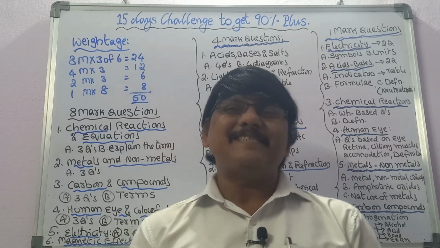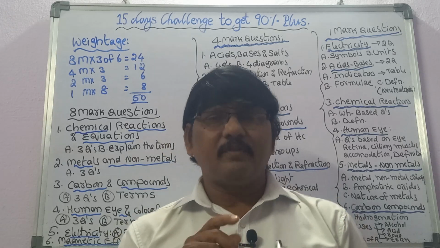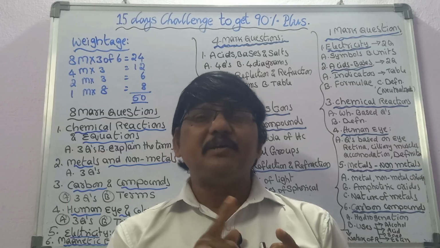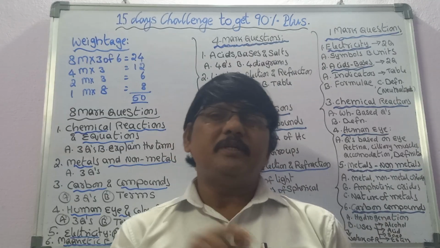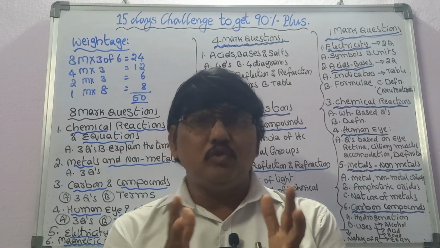Better you practice all cases. Easy ones: the object is placed beyond C, one case. Object is placed at C, one case. Object is placed between C and F, one case. Object is placed at focus, one situation. Object is placed between pole and focus. Total 5 situations. Better you practice because only these will come.